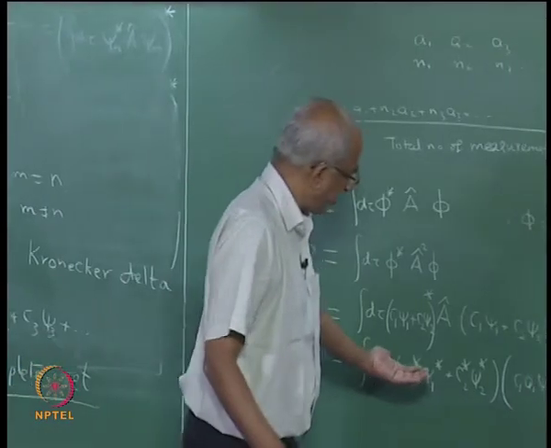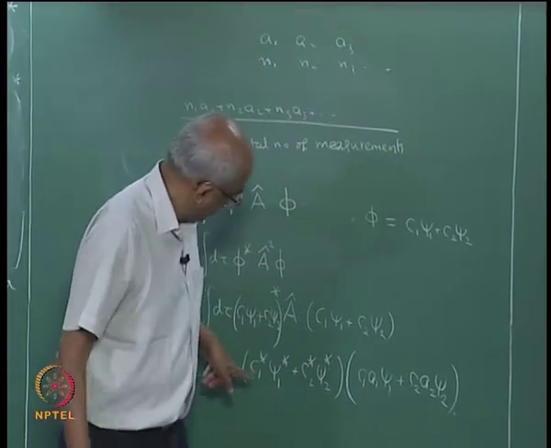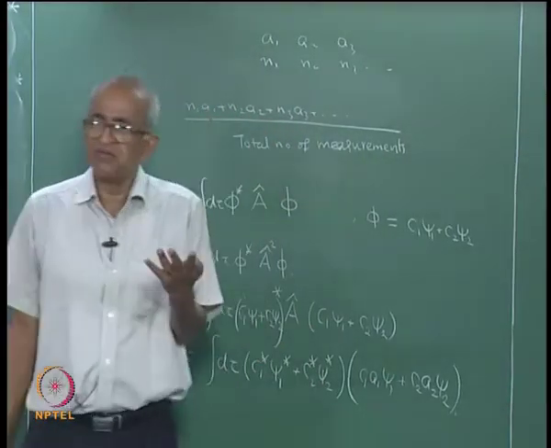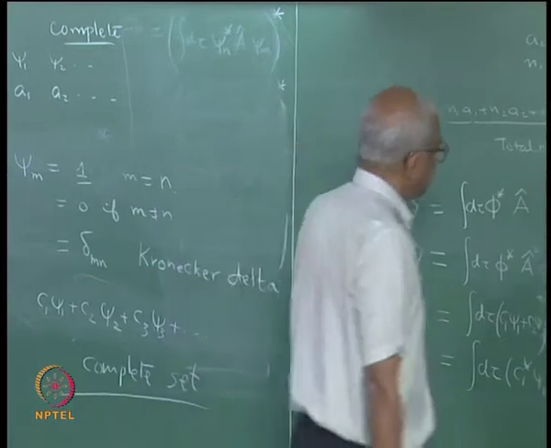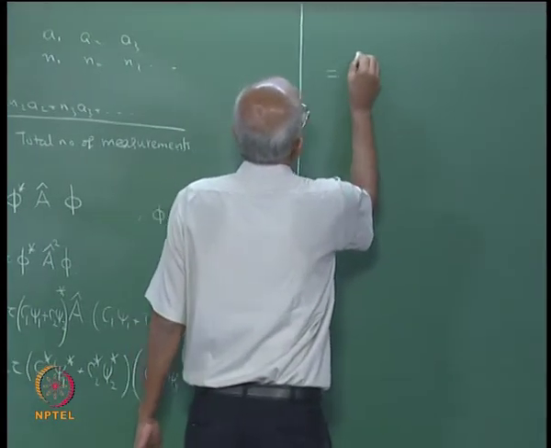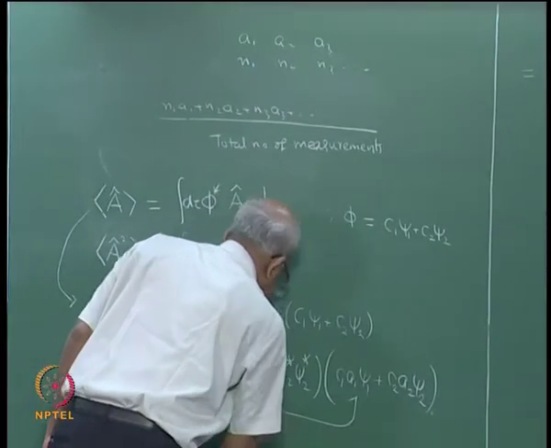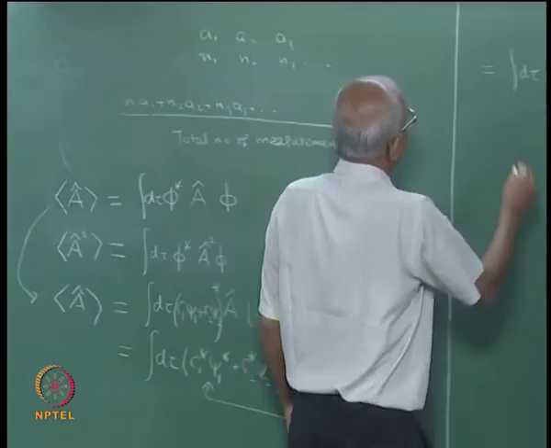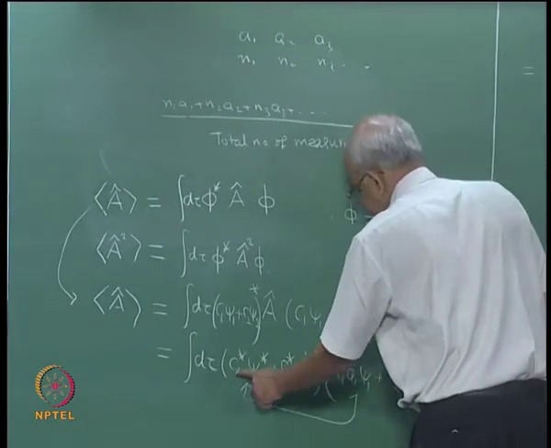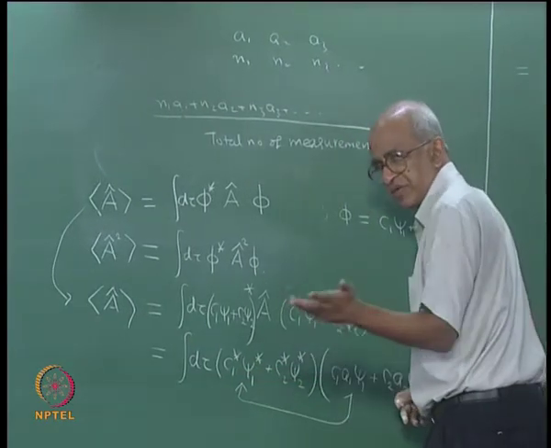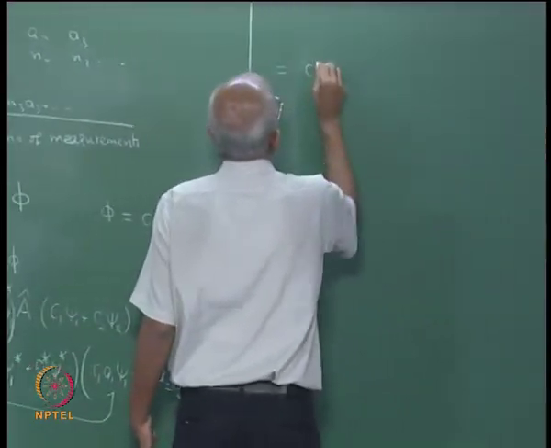Now, you see when you have such a product, well here I have already used the fact that psi 1 is an eigenfunction of the operator. Now, when you have such a product, obviously you are going to get 4 terms, right, as a result of multiplying it out. Let me just write the first term. The first term is going to be integral d2, first term will be obtained by combining these two, okay. D2, well I know that I am going to have an integral, but then of course C1 is a constant, so it is not affected by the integration. A1 also is unaffected by the integration, so let me write those things outside.